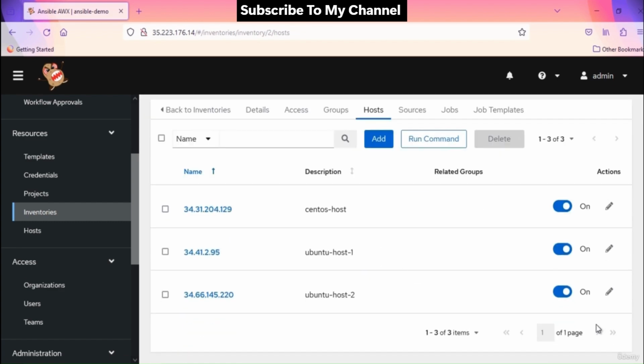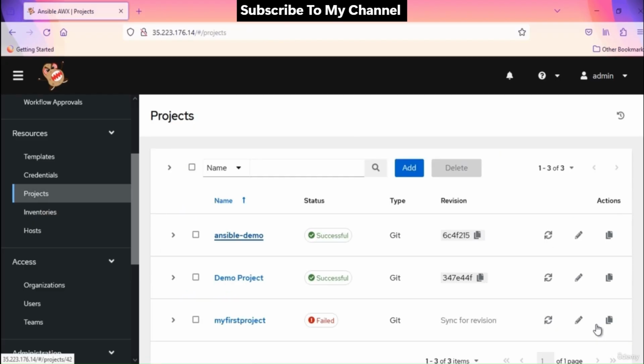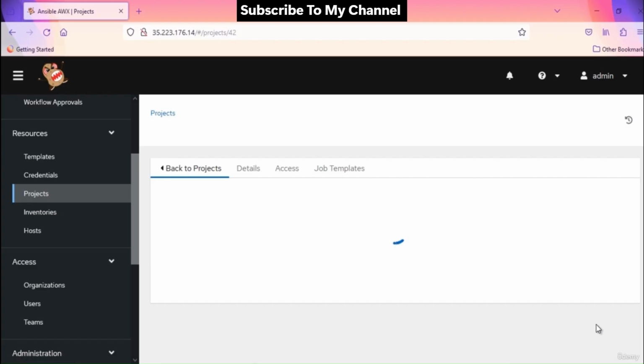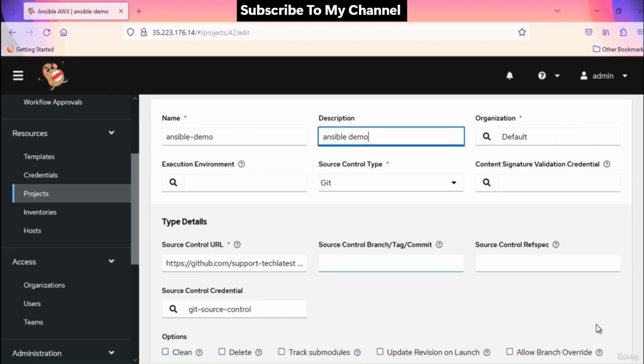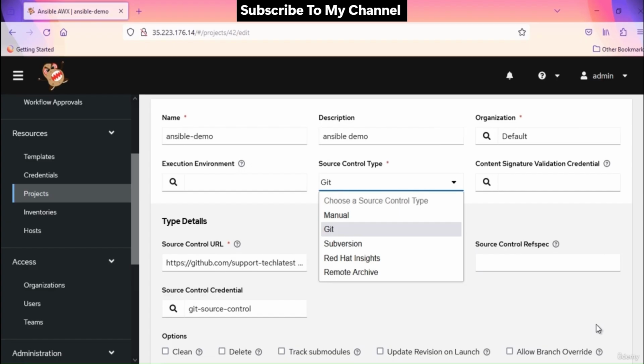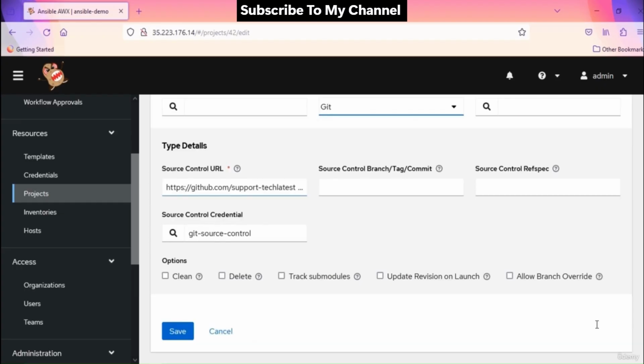Next, let's see project. Here also I have created an Ansible demo project. Let's click it, edit, and see how I have configured it. Provide name and description as Ansible demo. Organization I kept as default. Source control type I selected Git as I am going to pull the playbooks from there. There are multiple options available. You can choose from the list. Source control URL I provided from the GitHub repository.